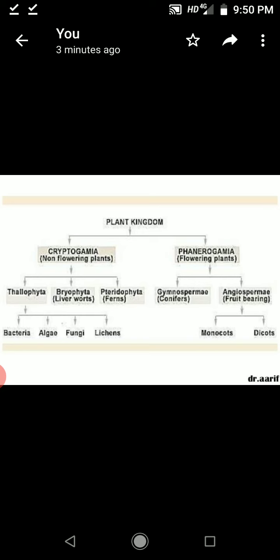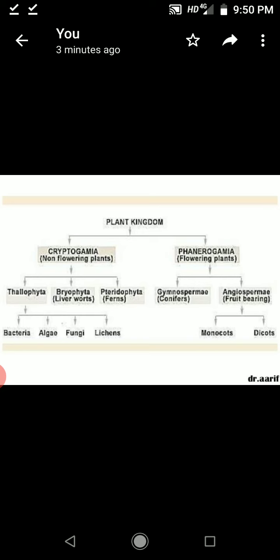Under that, again there are three categories. First one is Thallophyta, second one is Bryophyta, and third one is Pteridophyta. Under the Thallophyta there are bacteria, algae, fungi, and lichens. Students, see here.